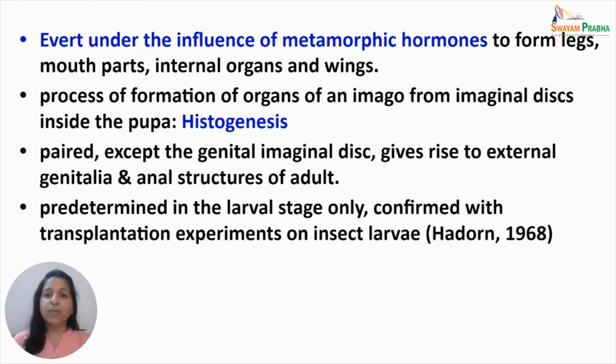Imaginal discs lie predetermined in the larval stage itself, which has been confirmed with various transplantation experiments done on insect larvae by Hadorn in 1968. So that means that the cells of the imaginal discs have predetermined fates. They know which organs they have to make in the adult.